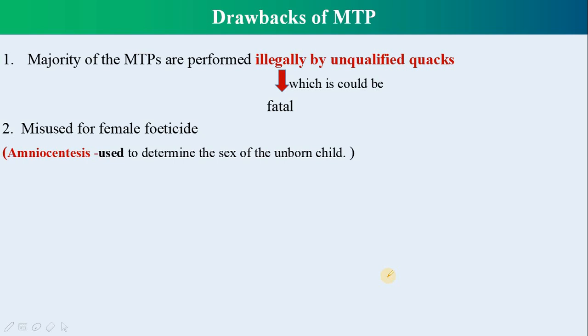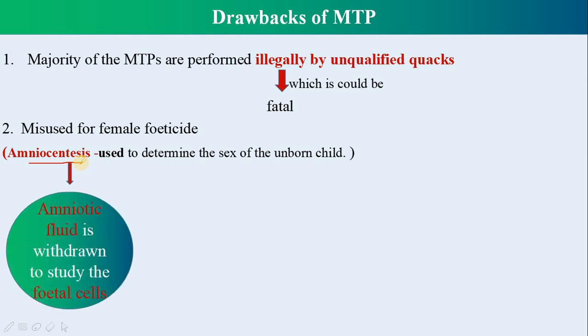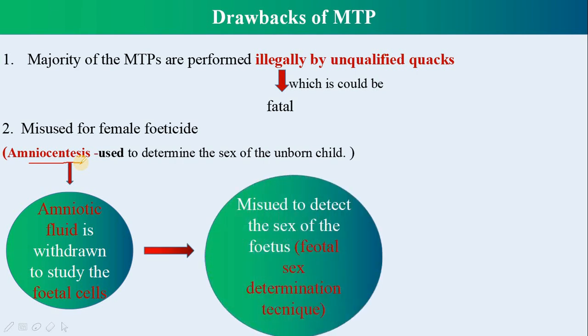And female feticide is mainly conducted through amniocentesis. We have already studied this process. What is amniocentesis? We have studied the amniotic fluid, which is present in the amniotic sac around the developing embryo. During amniocentesis, amniotic fluid is withdrawn to study the fetal cells, and as the fetal cells are studied, it is also used to determine the sex of the fetus. So it is misused to determine the sex of the fetus.